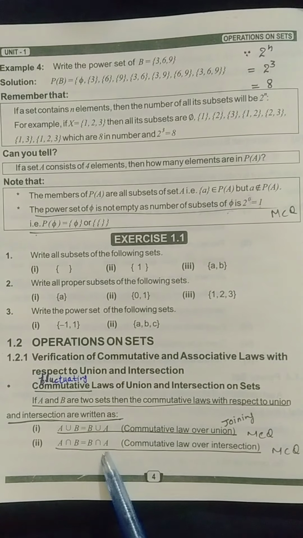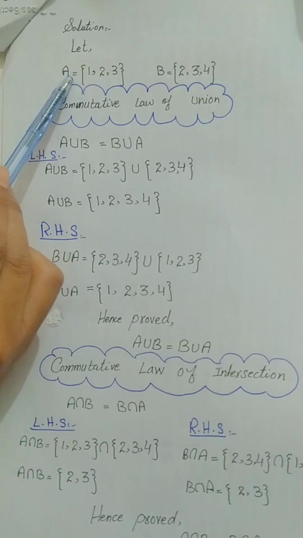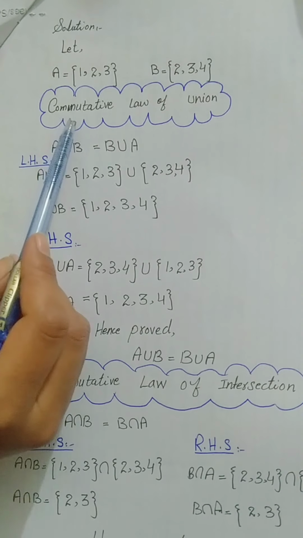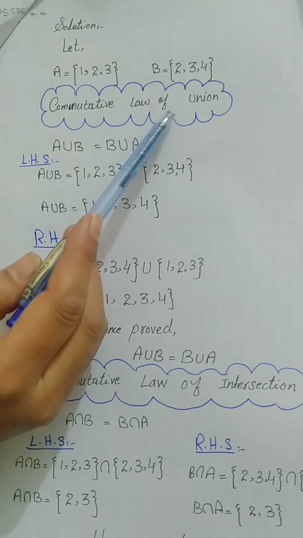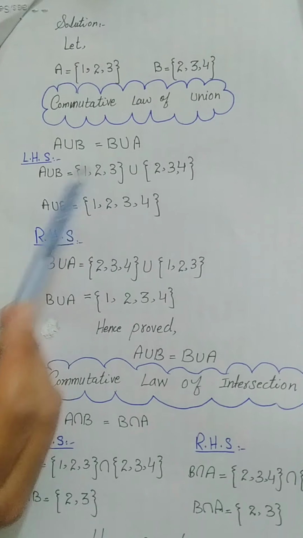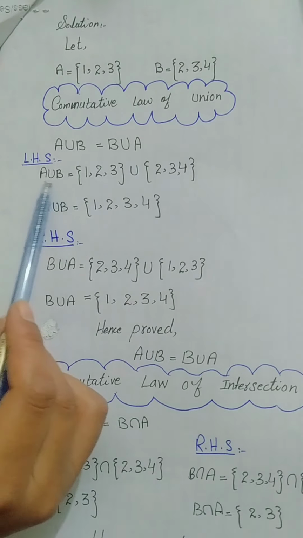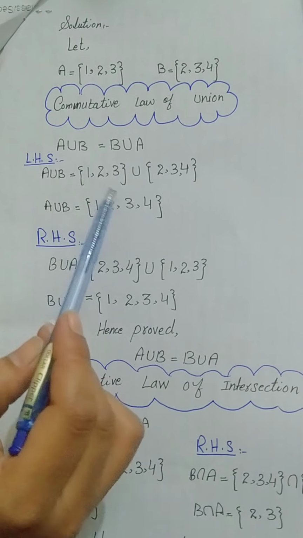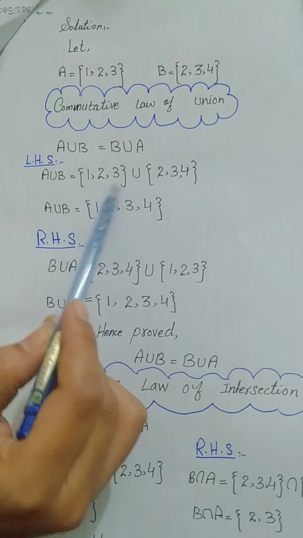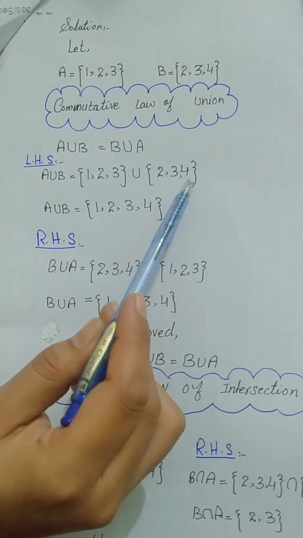So let's start with an example. We have set A and set B, each with three elements. To prove the commutative law of union, A union B equals B union A. The left hand side is A union B. By putting the values, A is {1, 2, 3} and B is {2, 3, 4}.